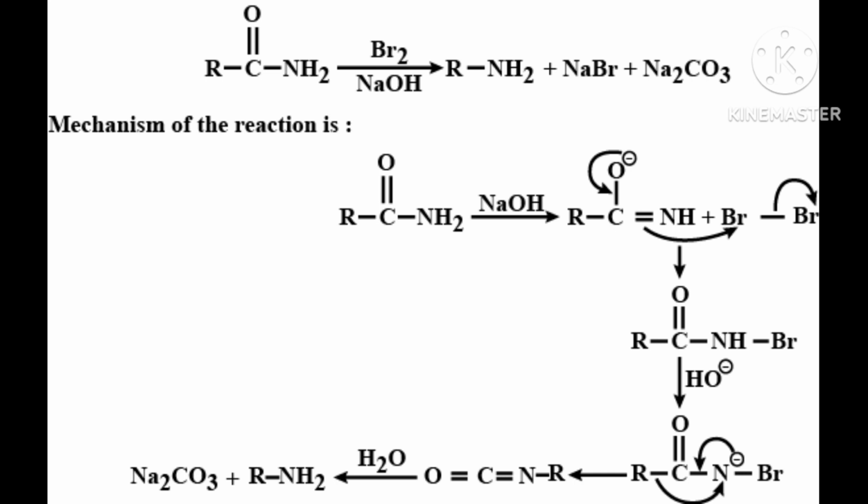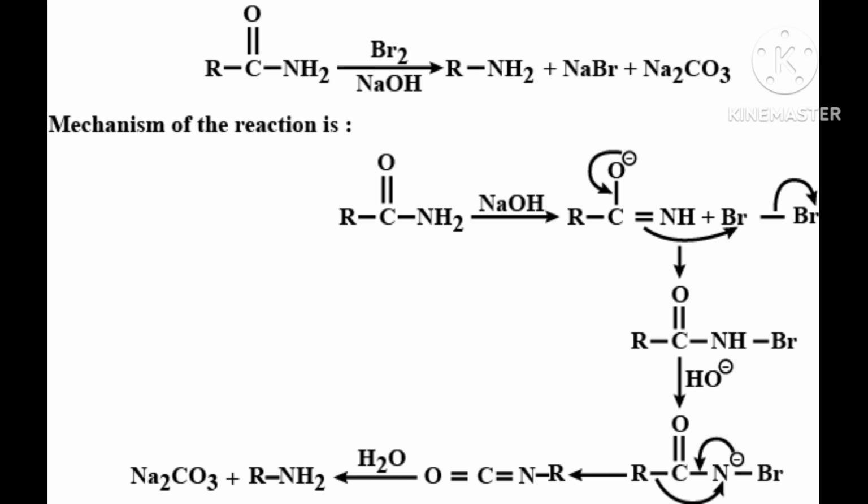Here R is joining with N, meaning N is negative. When the C and N bond breaks, carbon will become positive and N will become negative. Now the R and C bond also will break. Means RCONH2 was there, then both bonds will break: the R and C bond will break, and the C and NH2 bond will break.